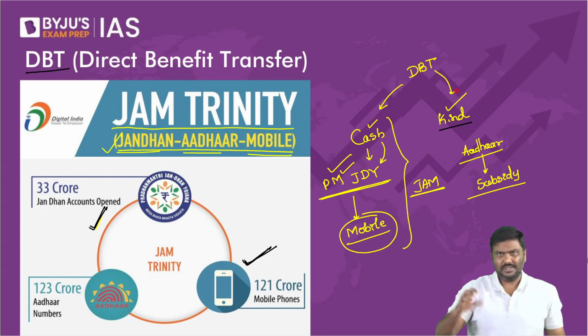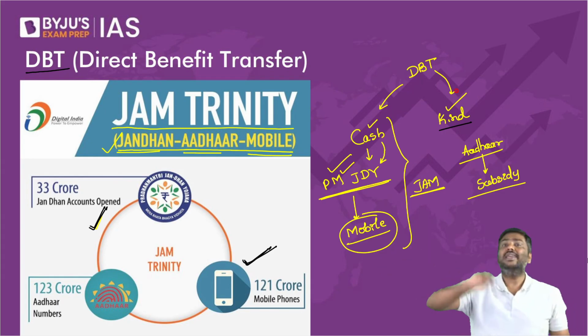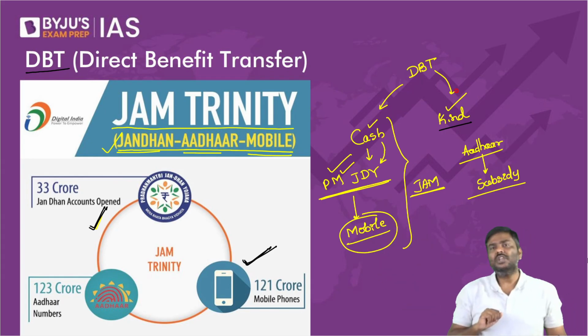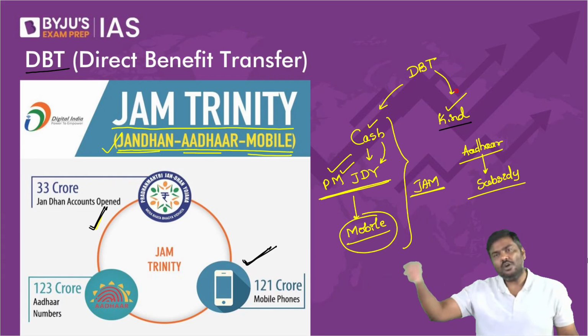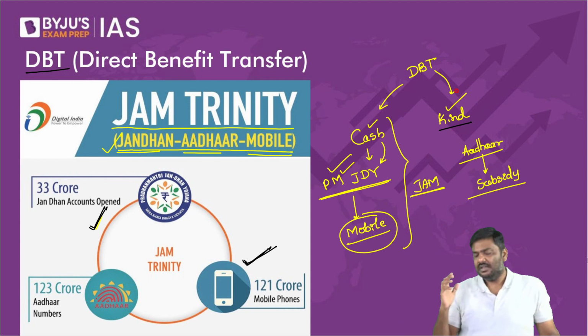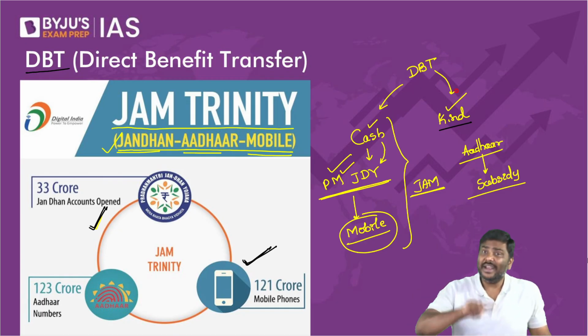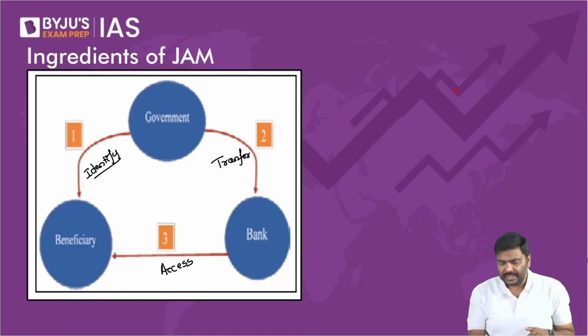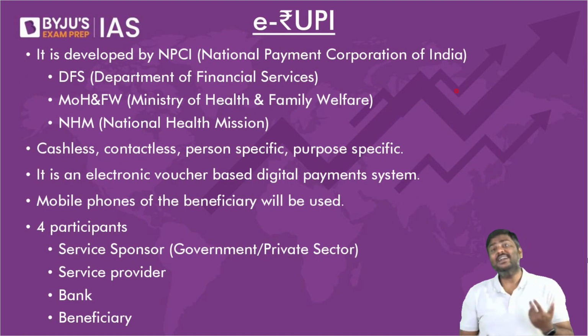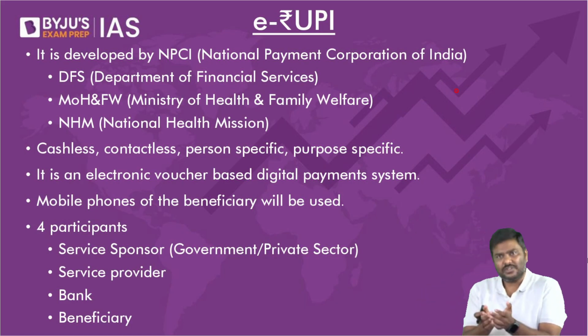Let's say cash subsidies are provided to me by the government. Simple example. Imagine the government of India wants me to purchase, let's say, food grains. Cash subsidy is given to me. In fact, under innovation, I will discuss this later, cash subsidy, we are trying it out. Or let's say under one more scheme, government is giving me 200 rupees. I am supposed to purchase certain medicines. Now please tell me, can government of India guarantee, I repeat, can government of India guarantee that I will use the subsidy for the right purposes?